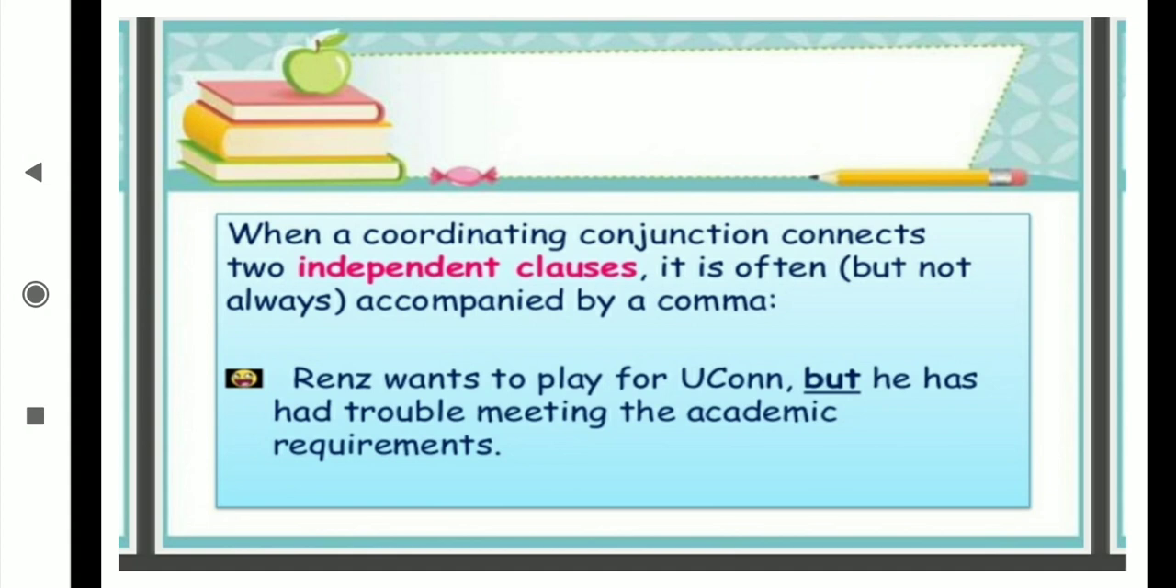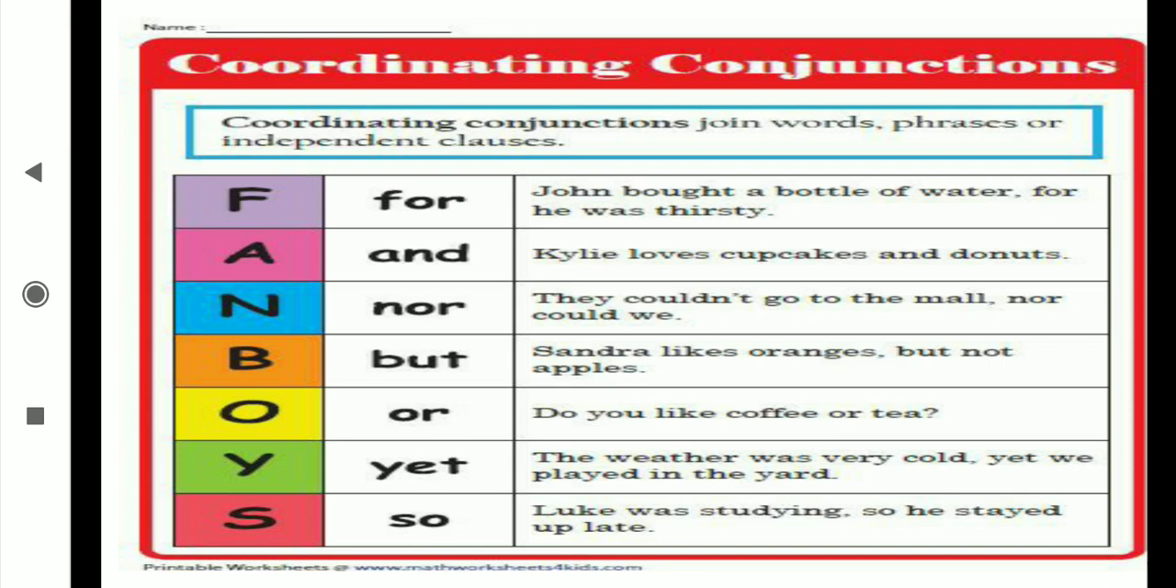Whenever we use any one of these 7 conjunctions, like and, but, a comma is compulsory. Reigns wants to play for Yukon, comma, but he has had trouble meeting the academic requirements. Reigns wants to play for Yukon is a full sentence with full meaning. He has had trouble meeting the academic requirements is also a separate sentence with full meaning. When we join these two sentences with "but," this "but" is a coordinating conjunction. Each sentence is independent and does not depend on the other.